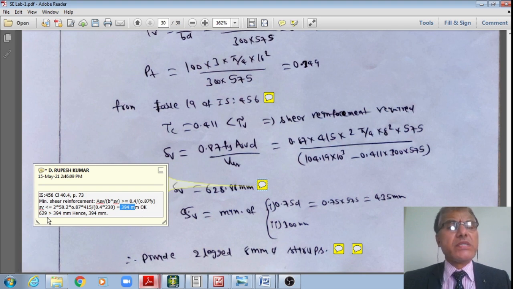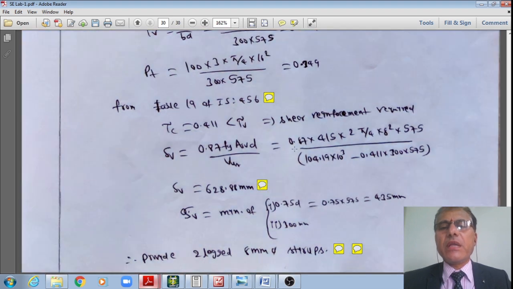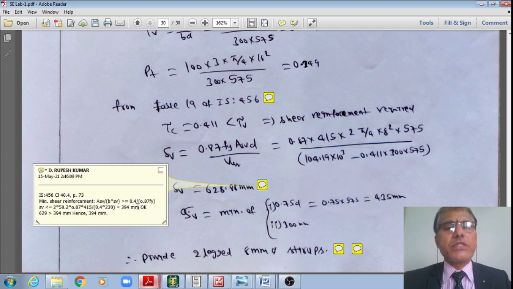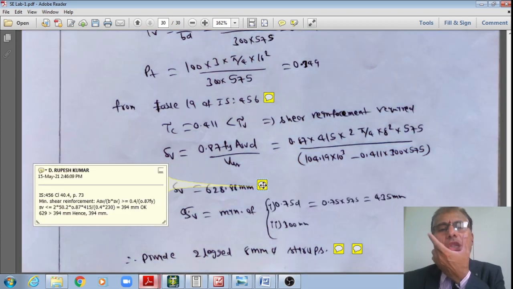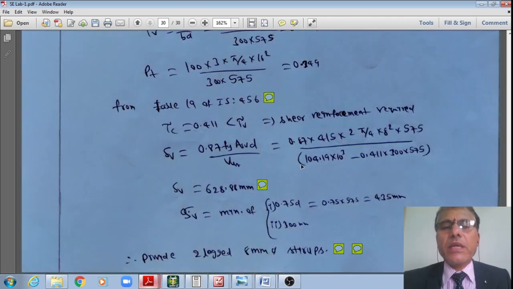However, the approximately 629 I got is not acceptable by the code. You restrict from the minimum shear reinforcement point of view to not more than 394. Therefore, 394 will govern the design, not the design for shear. Design for shear is not governing as per the code, just the minimum shear reinforcement criteria is governing. Therefore, I am concluding that the spacing should not be more than 394.